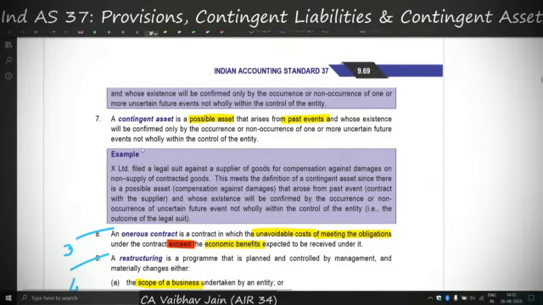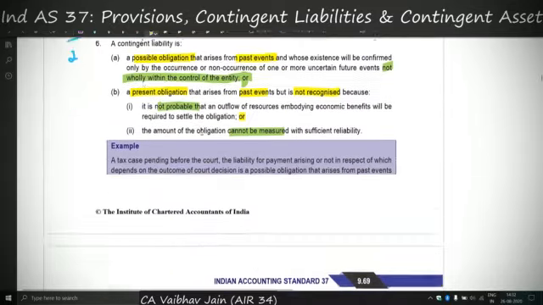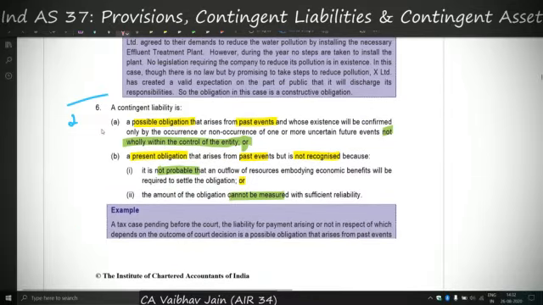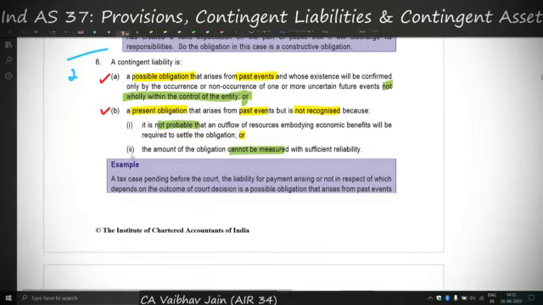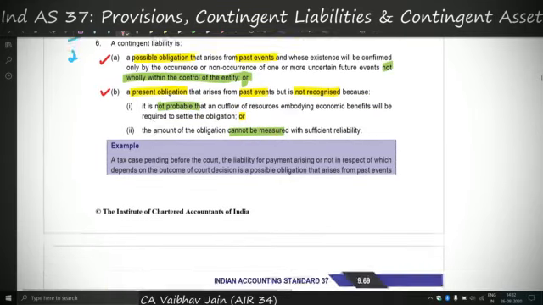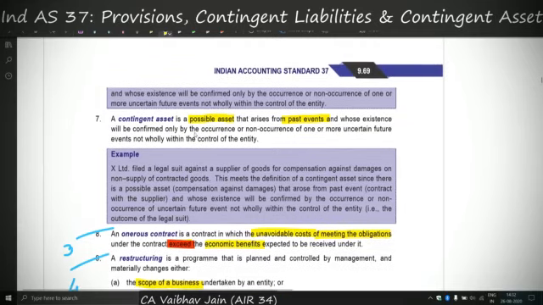And a similar definition applies to contingent asset. Again here we have only one classification. Under contingent liability we had two classifications, A and B, but in case of contingent asset there is only the A part and not the B part. How? In case of a contingent asset, there is a possible asset arising from past events, and again the same thing, occurrence or non-occurrence of one or more uncertain events not wholly within the control of the entity. So again here there are three components. There is a possible asset arising out of a past event, and such events are not within the control of the entity, and the possible asset obviously depends on the occurrence or non-occurrence of such events.